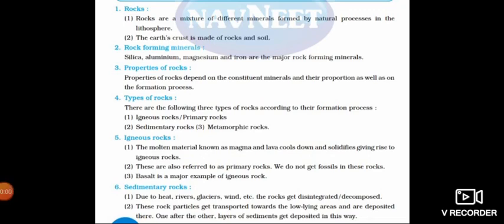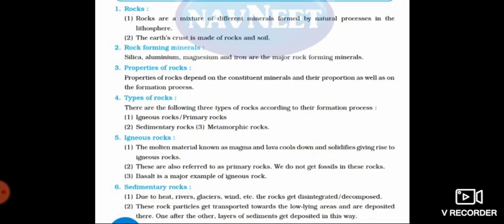Okay, next we have studied about the properties of rocks. Properties means how that rock is, or how it is formed. On that the properties are dependent. Okay, so see, properties of rocks depend on the constituent minerals. This is the first thing. Second, their proportion, and third, as well as on the formation process.